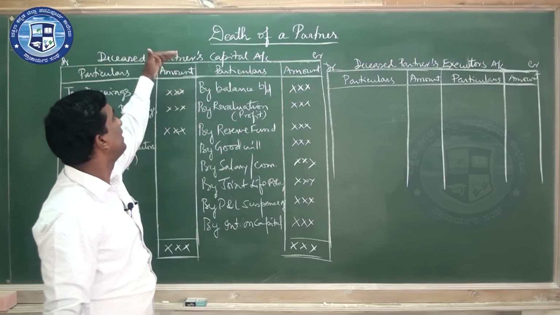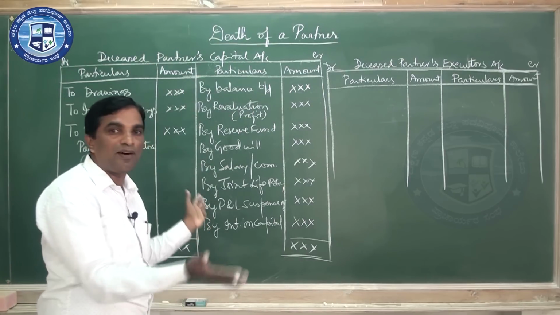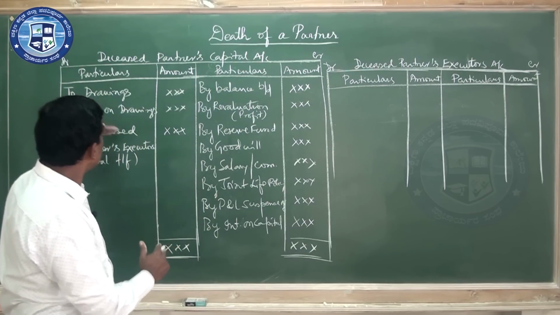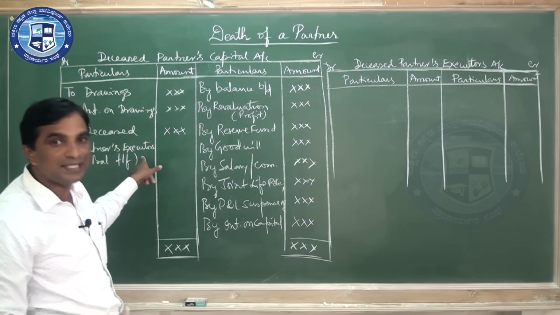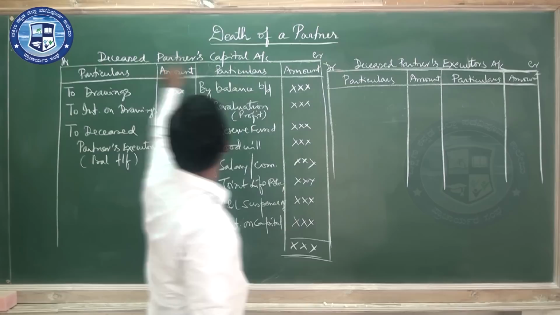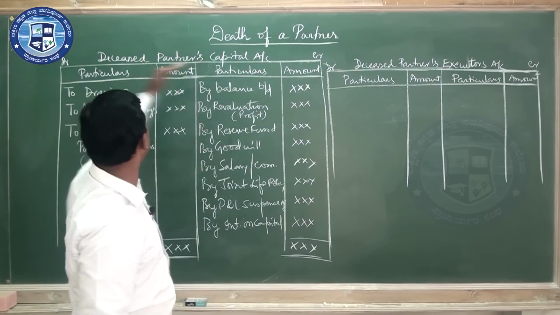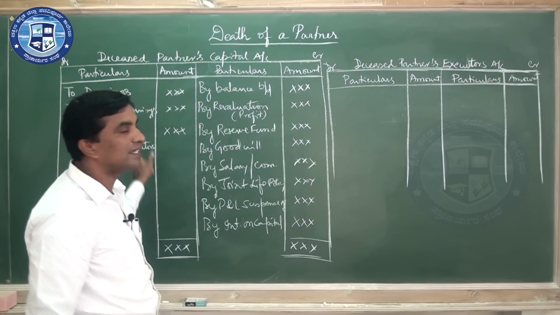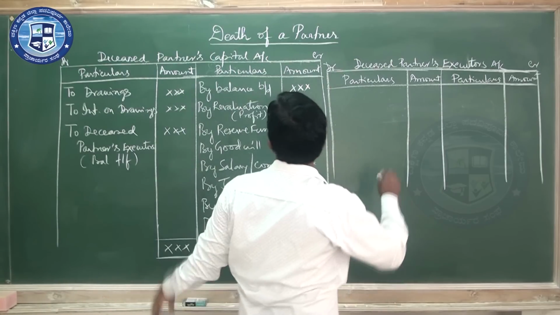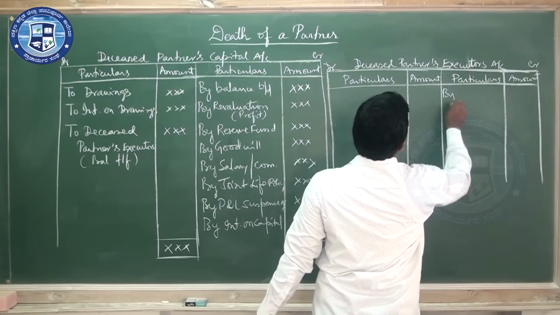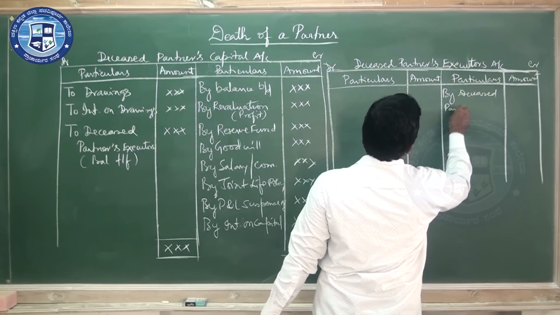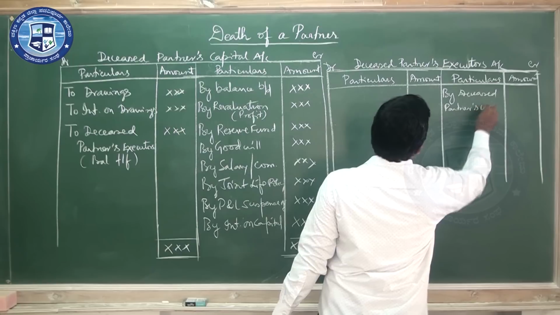First we prepare the deceased partner's capital account by taking everything related to the deceased partner. Now it has to be transferred to the deceased partner's executors account. So here you entered the deceased partner's capital account; the executors account is credited by deceased partner's capital account.